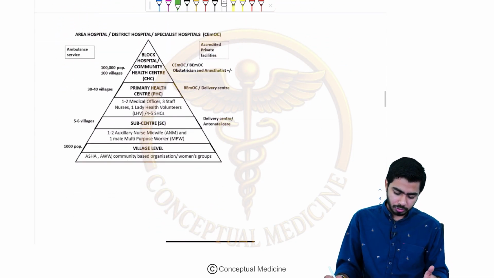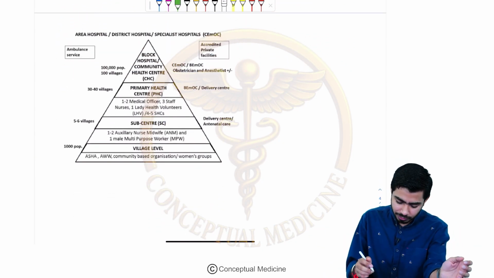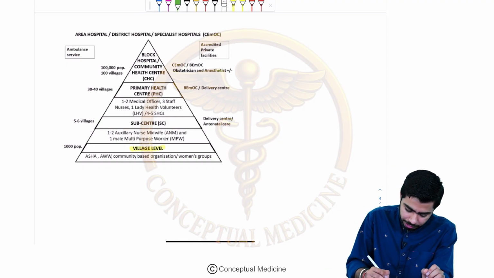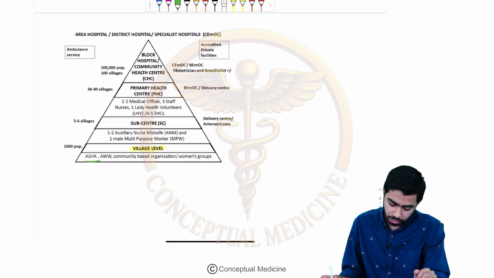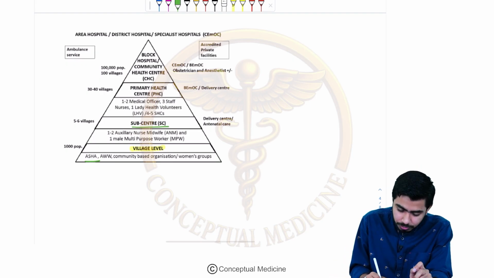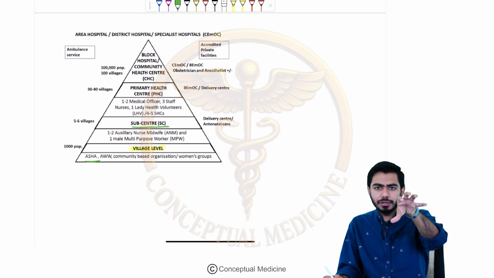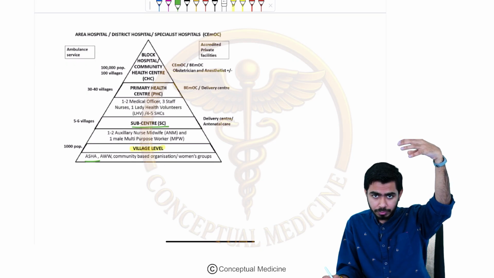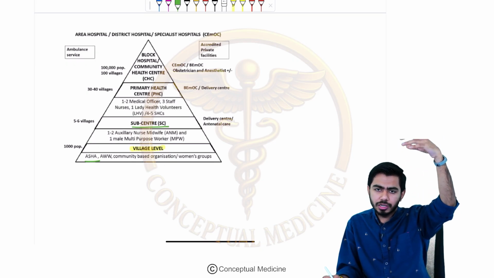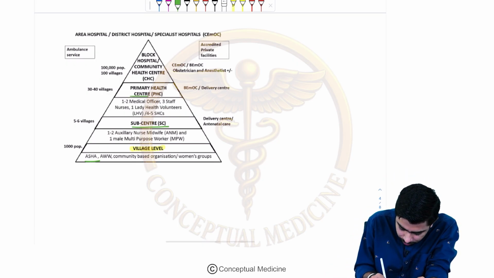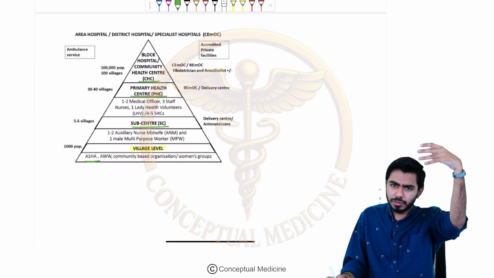Now, once again, guys, how our system is working. On a very broad level, we have the village level. At the village level, who is working actively? ASHA worker. There could be some different groups, but ASHA worker you need to remember at least. Then there is a sub center, which I told you previously also. After the sub center, there is a primary healthcare center, PHC. After the PHC, there could be the community healthcare center or CHC. After that, district hospital and other things are there.